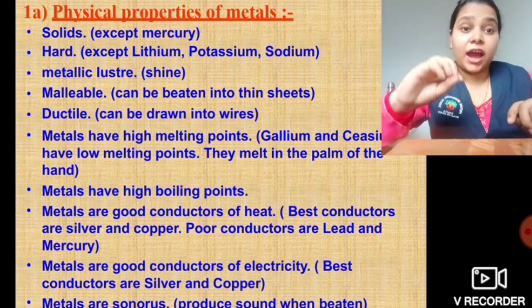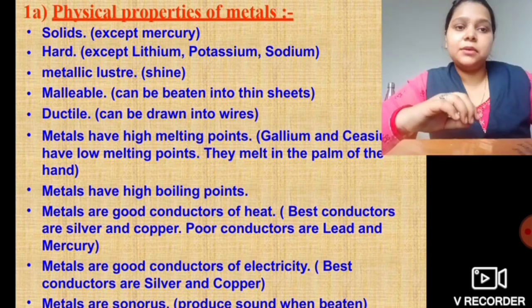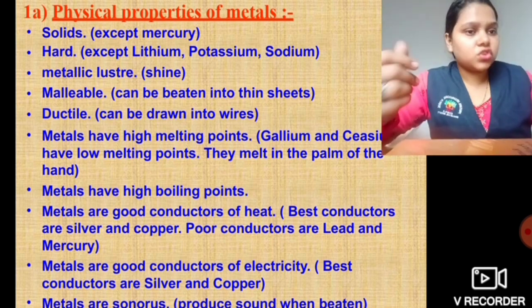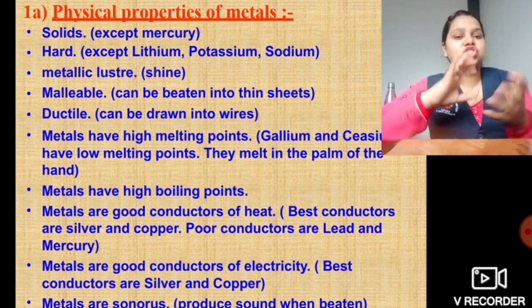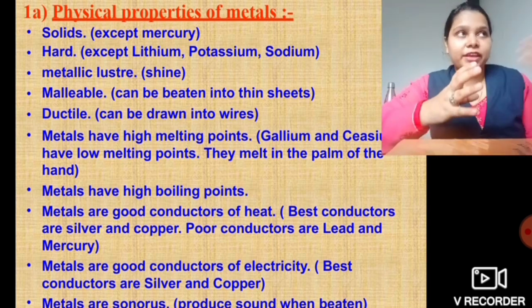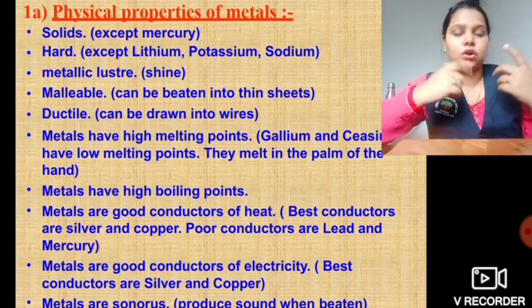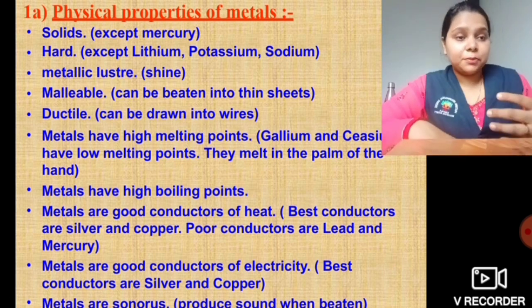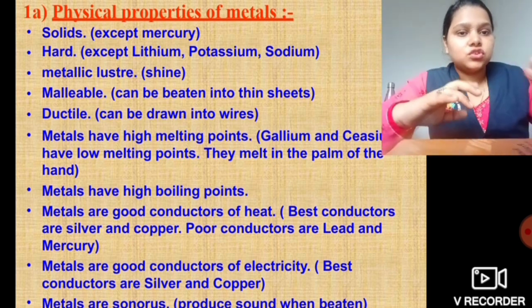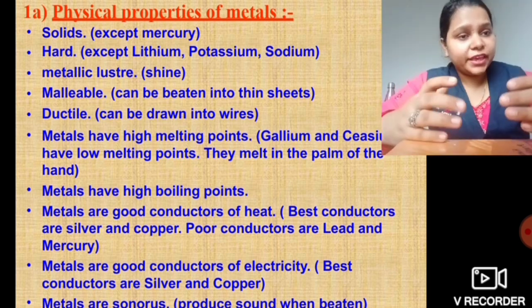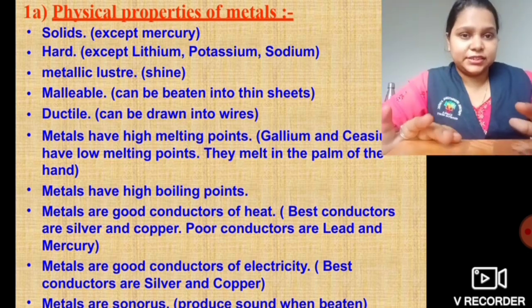Physically, metals are hard, they are strong, but there are a few metals like lithium, potassium and sodium which are soft in nature. So these are exceptions. Metals have luster, that means they have a shine on them, like gold, silver and aluminium. That shine is called luster. Then metals can be beaten into sheets, as we studied about foil paper. So that is malleability. They can also be drawn into thin wires. That property is known as ductility.